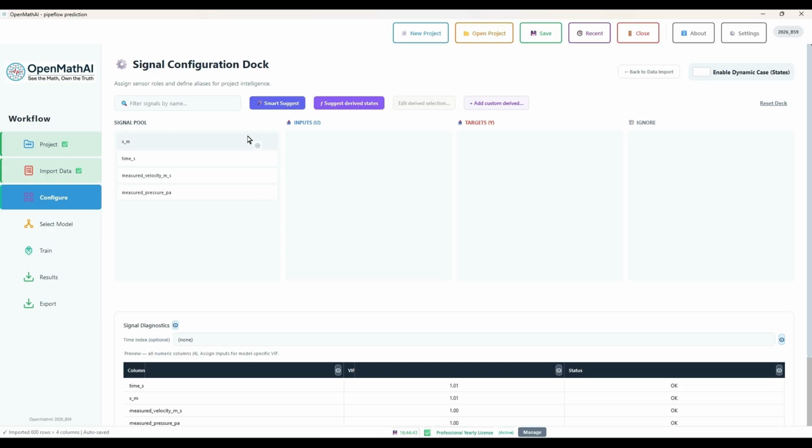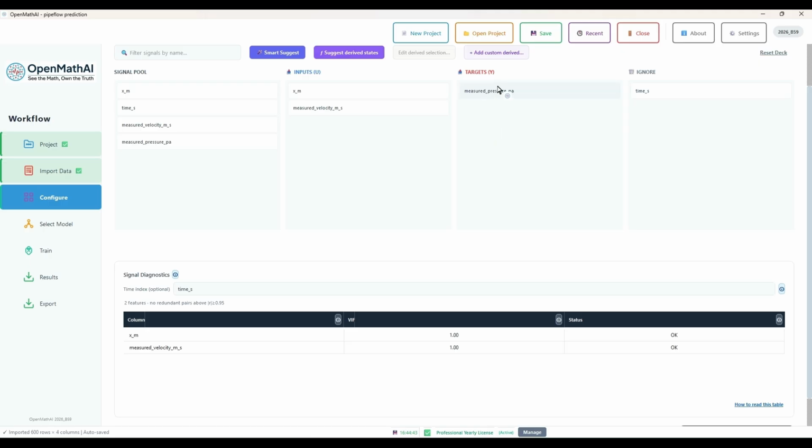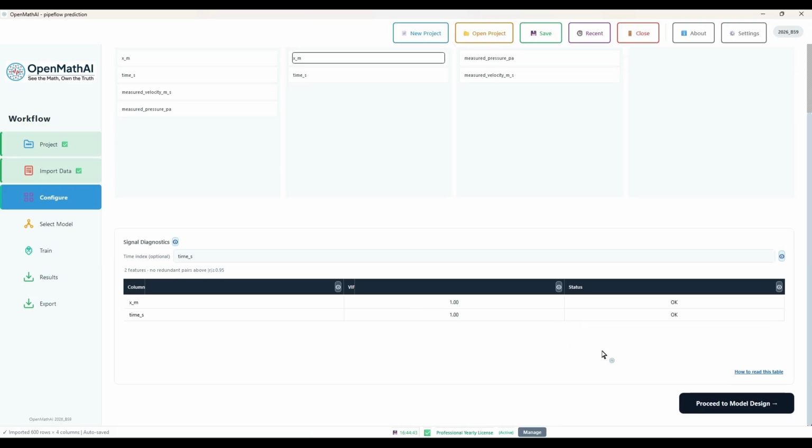Select the input and output columns manually, or use Smart Suggest for automatic recommendations. There is one more feature, Signal Diagnostics. There are three columns. The first one is Column. It tells which features are in the dataset, like input and output names. The second one is VIF, which tells how much correlation the features have. The third column is Status, which shows if it's okay, moderate, high, redundant, or constant. Review the selected configuration. Click Proceed to Model Design.